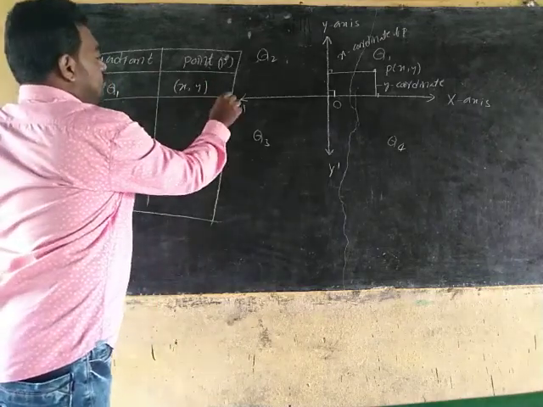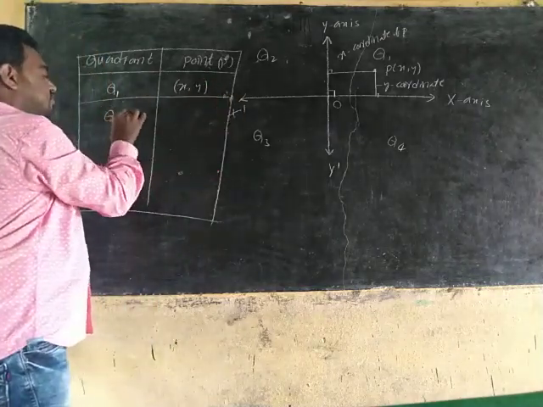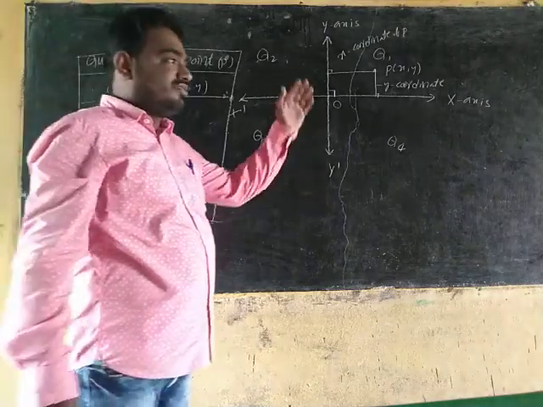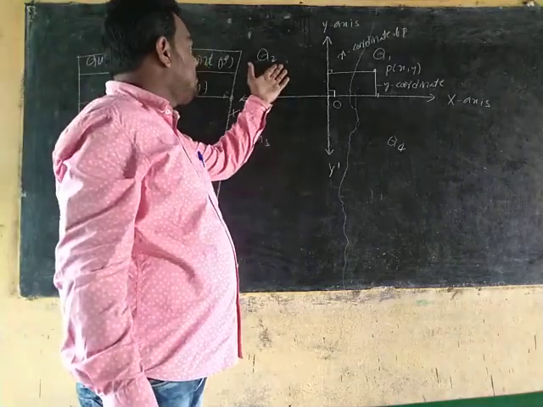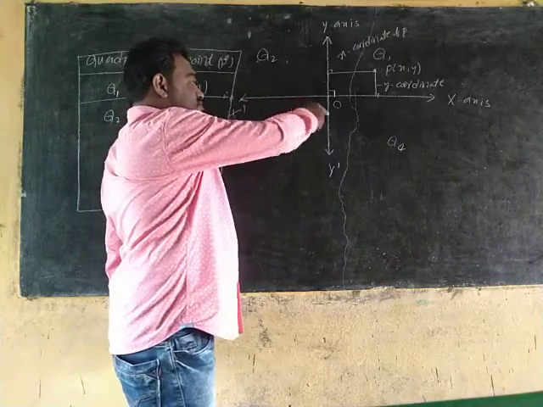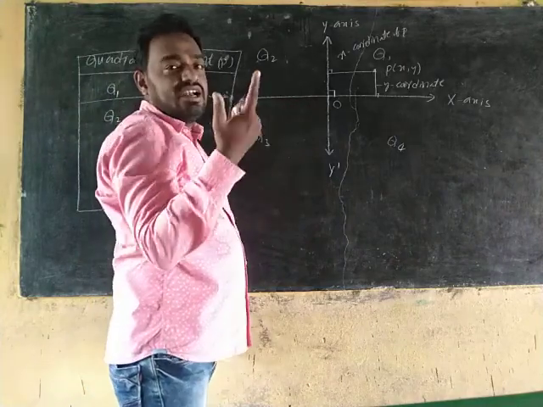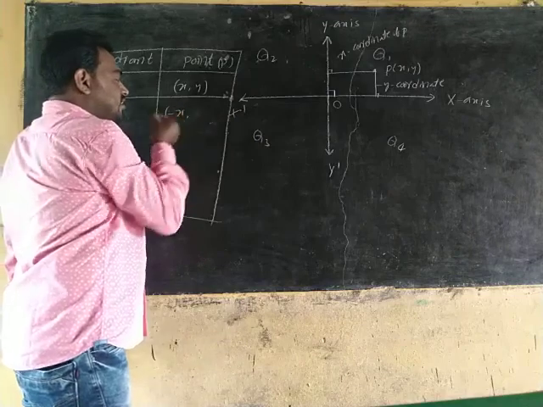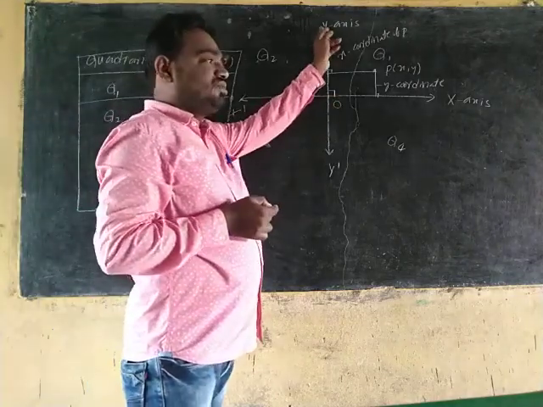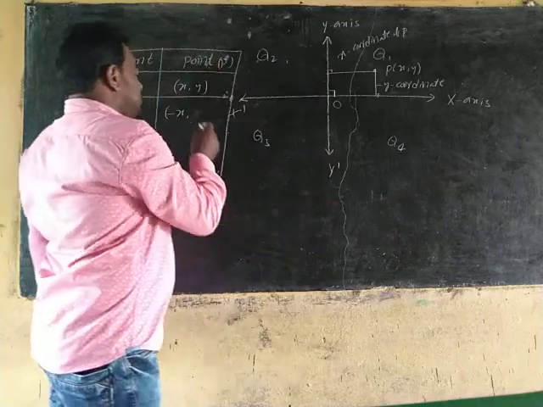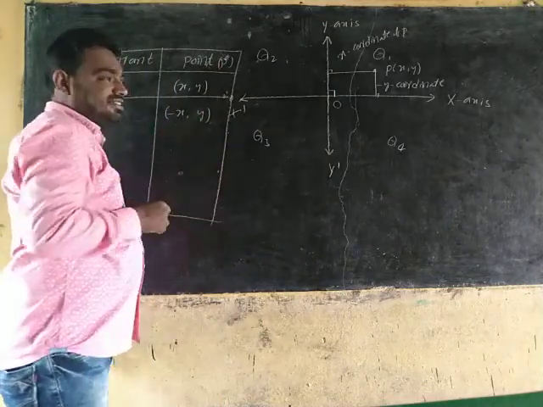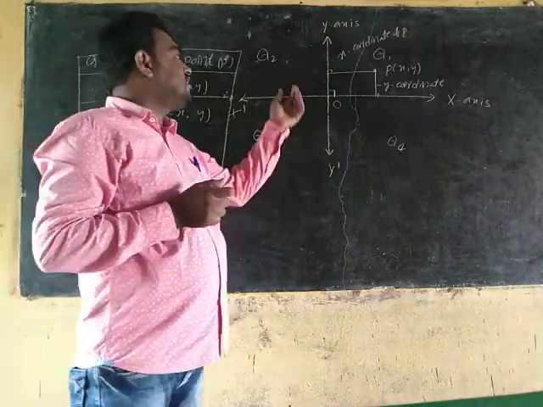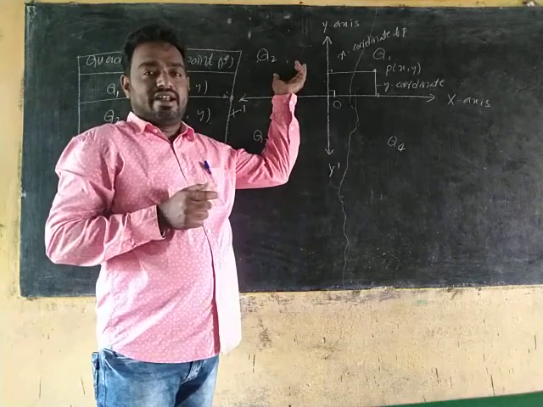If it lies in the second quadrant, this is the negative x-axis and the positive y-axis, so minus x comma plus y is the general point in the second quadrant.